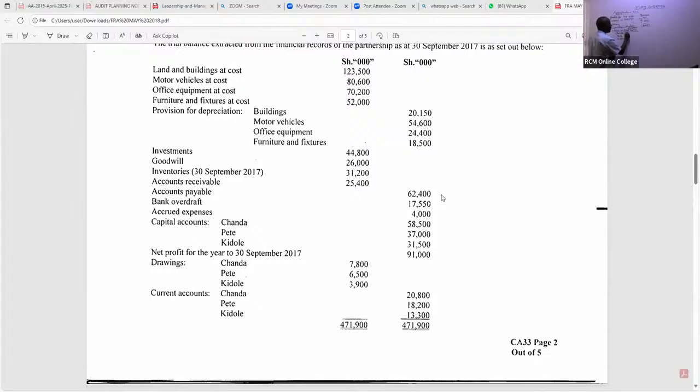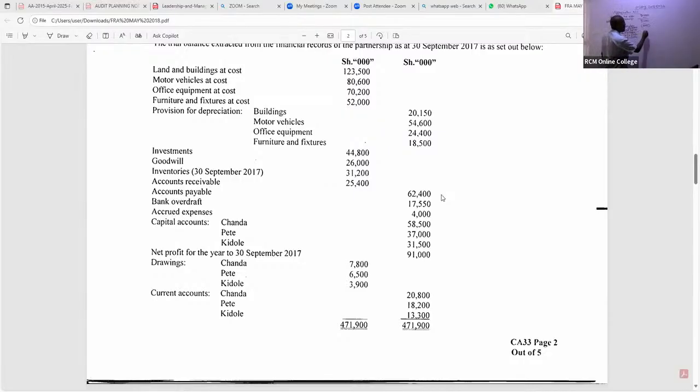So Chanda is getting 10% of 58,500. Pete is getting 10% of 37,000. Then we have the third partner, who is getting 10% of 31,500. So what amount do we have here?